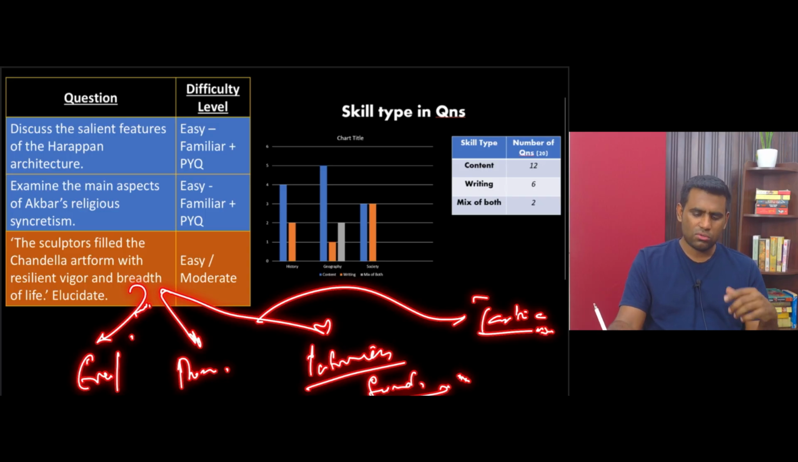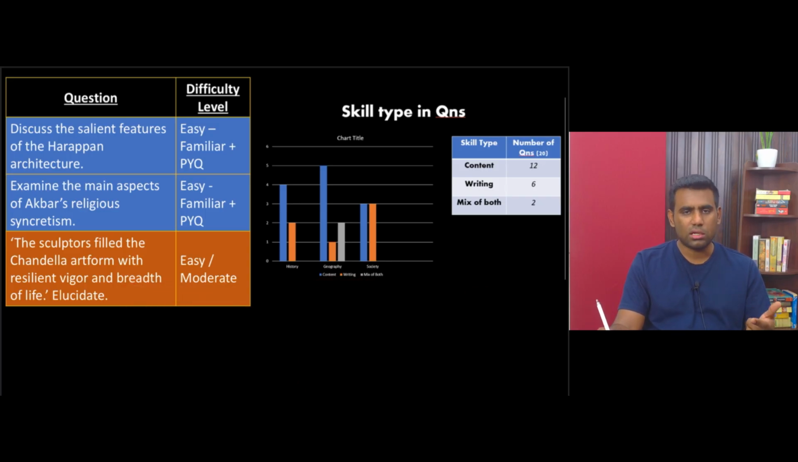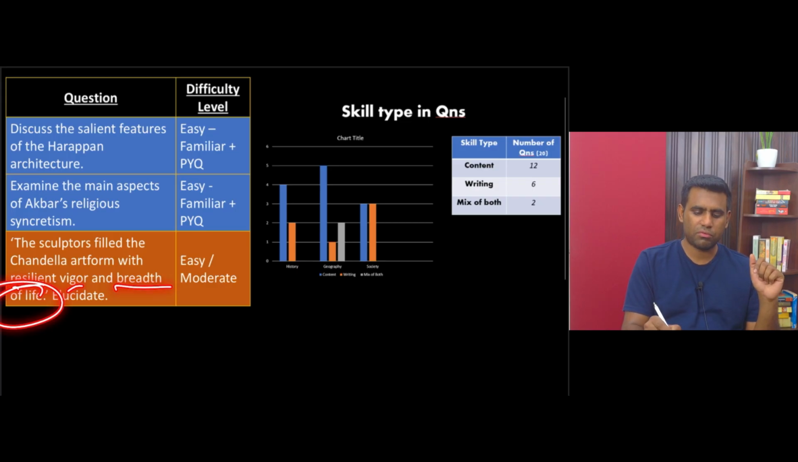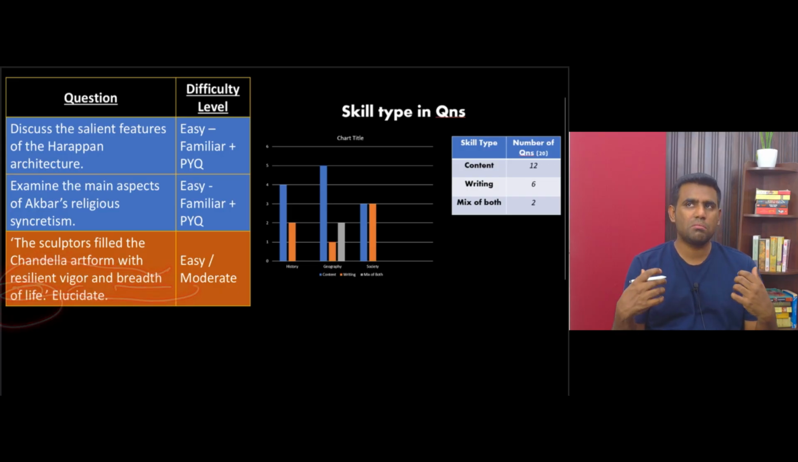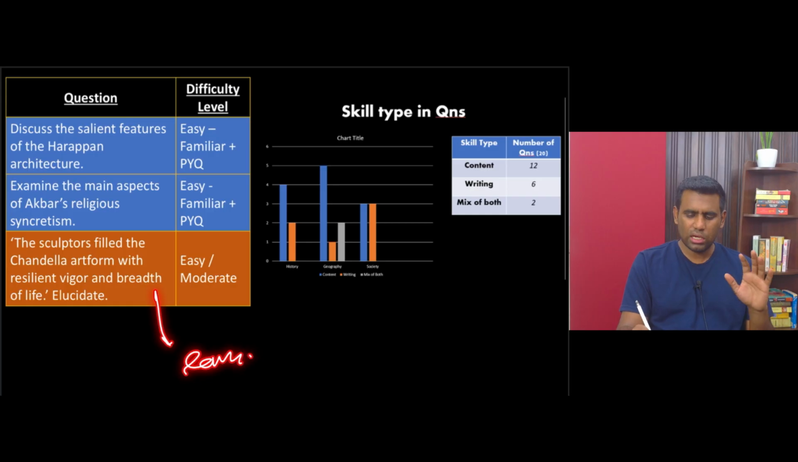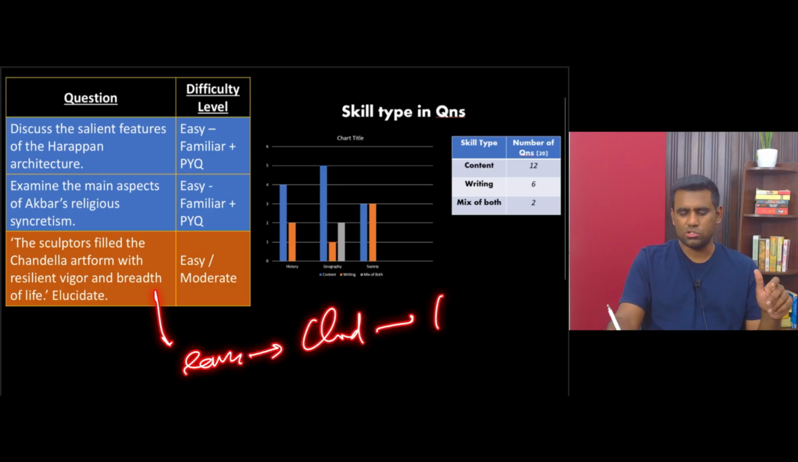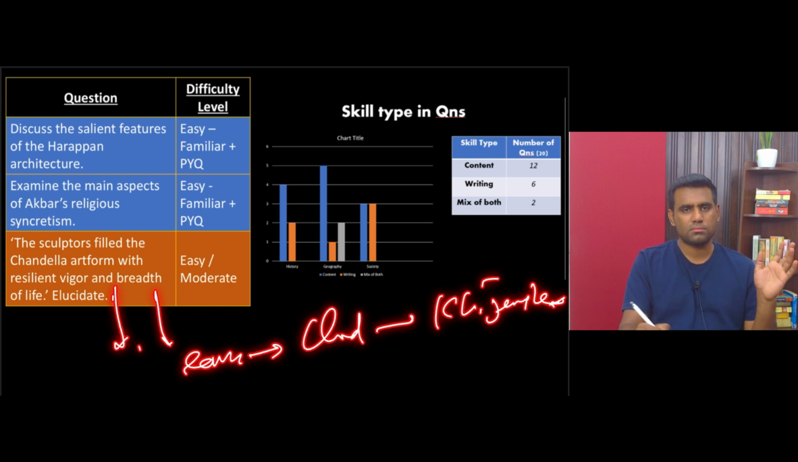All right. So this is the idea that you'll have to actually bring in this answer, right? That's the question. Resilient vigor and breadth of life. It shows the vigor and breadth. It shows the acceptance of every sexual act in the society, right? So even this question is easy to interpret only if you can associate Chandelas with Khajuraho temples. If this link is got right, you will be able to write something.